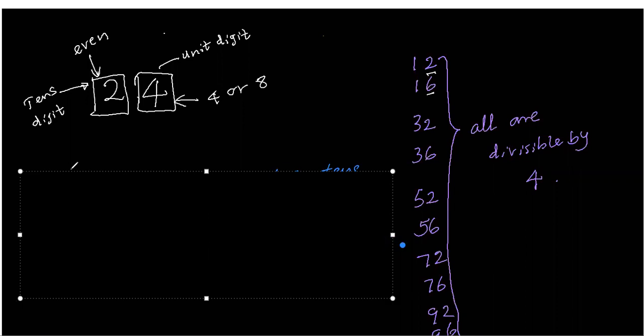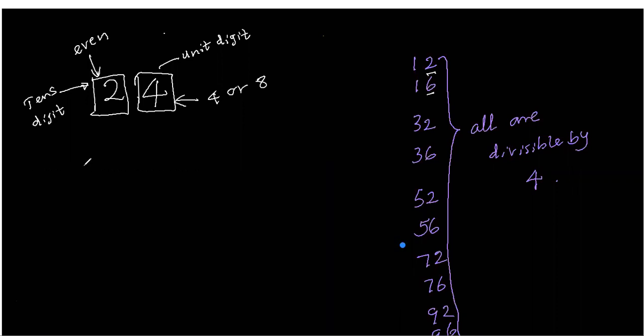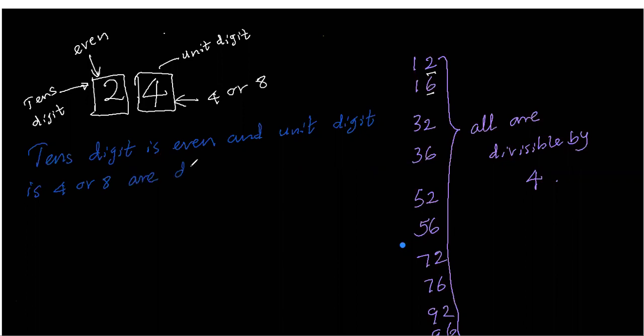Then we can write here: if the tens digit is even and the unit digit is 4 or 8, the numbers are divisible by 4.